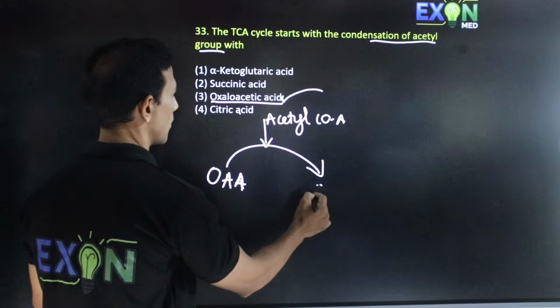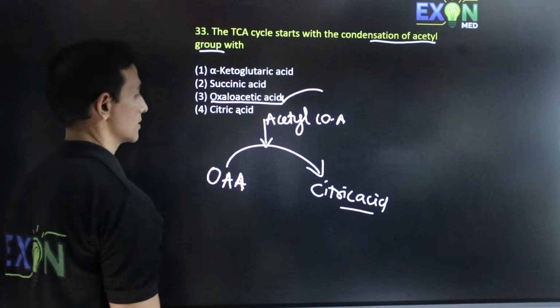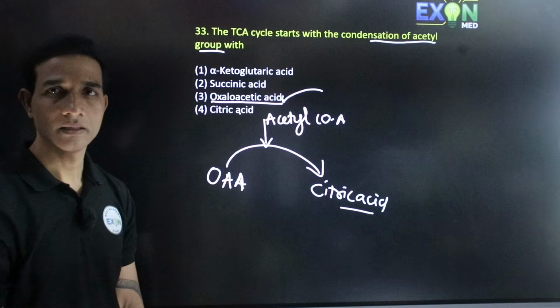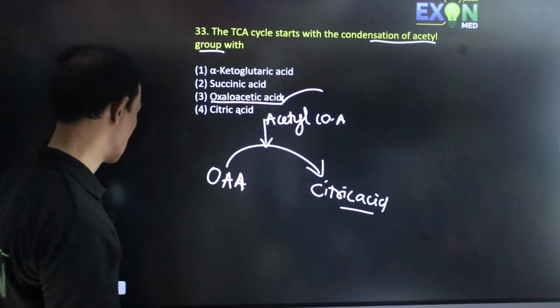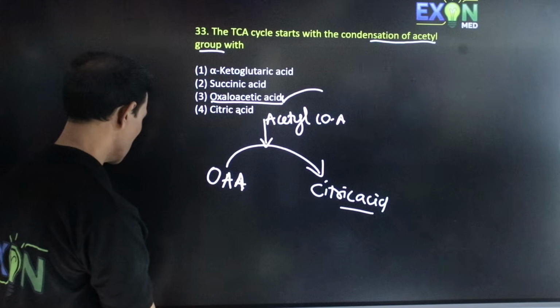Like this it takes place in the tricarboxylic acid cycle. Hence the correct option is the third one.